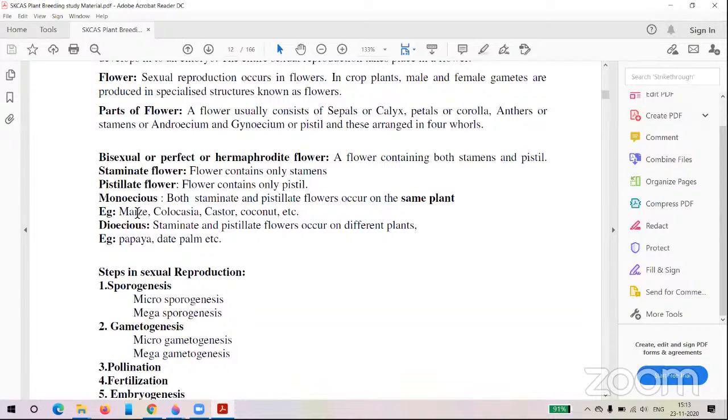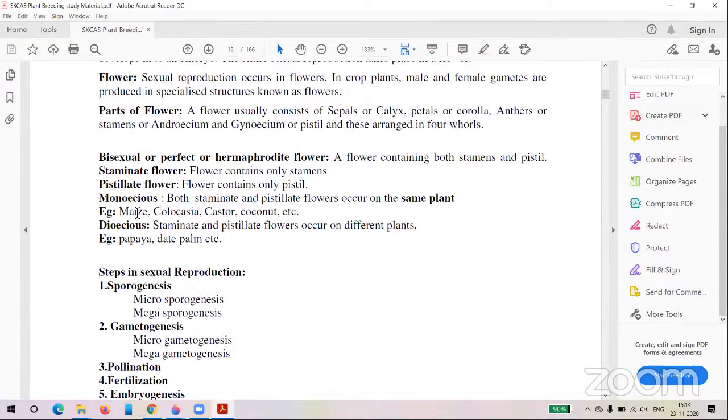The tassel is present at the top of the plant and splits into different branches. The male flowers are present on the different branches of the tassel. So in maize, the male inflorescence is the tassel and the female inflorescence is the silk.